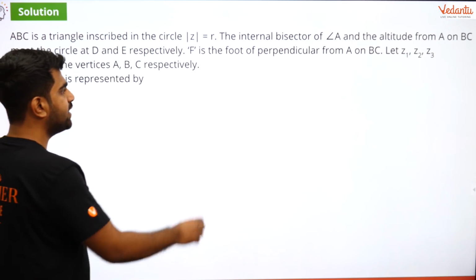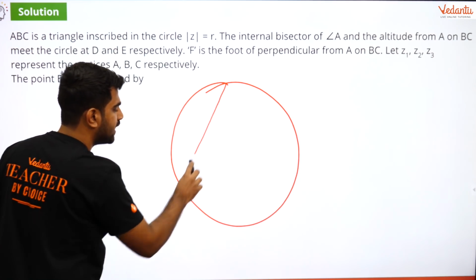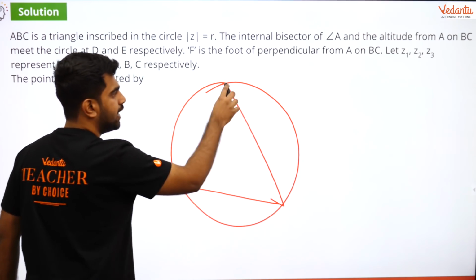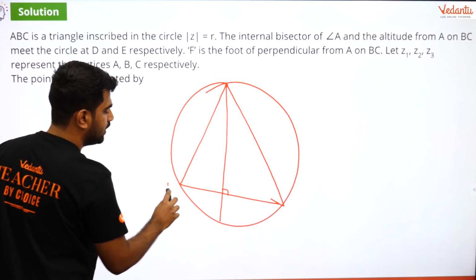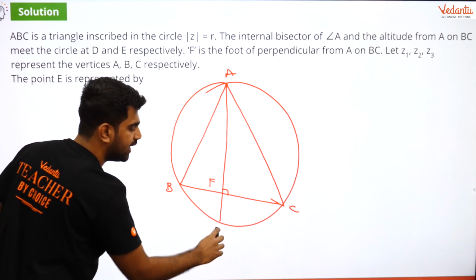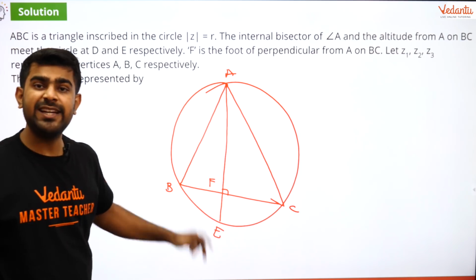So, let me start off again. So, what do we have here? We have a circle and we have a triangle ABC. This question is a bit simple. I'll tell you why. Here we have ABC, and the foot of perpendicular is F, and E is the place where this altitude meets the circle.